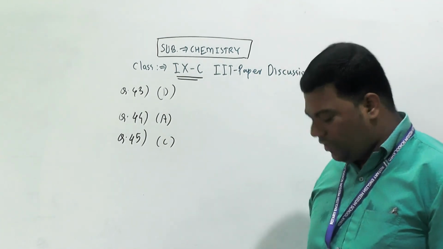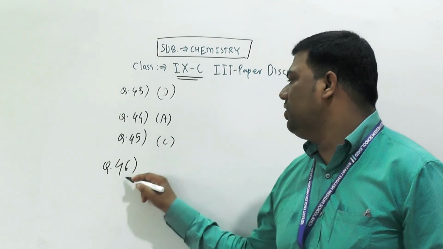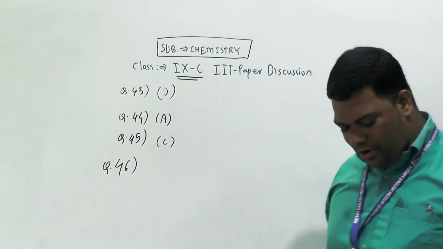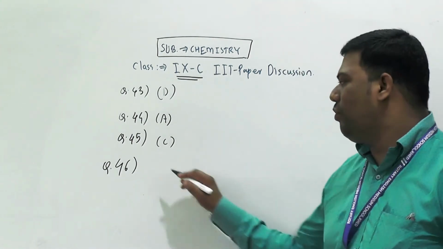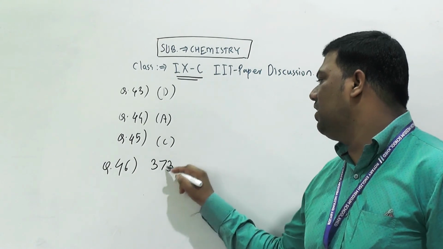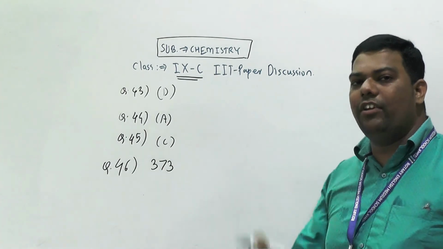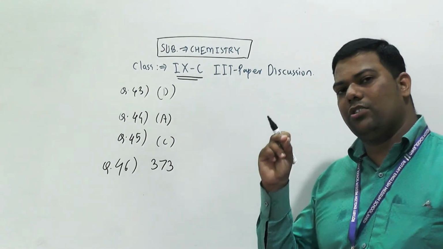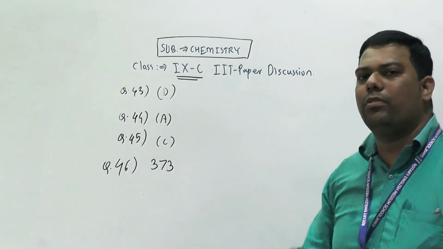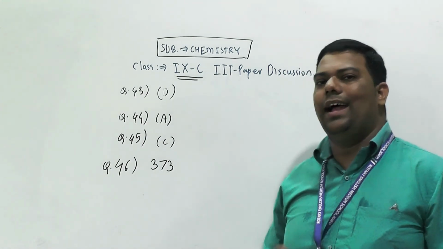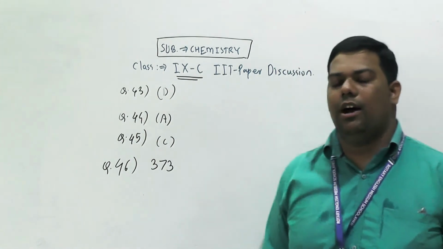C. Next, question number 46. In question number 46, the boiling point of water on Kelvin scale, how much? 373. Okay, here only 373 Kelvin. But whenever you are solving this question paper on laptop or mobile, at that time you have to write only the numeral, without unit.